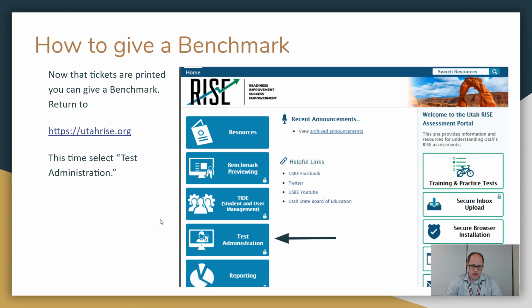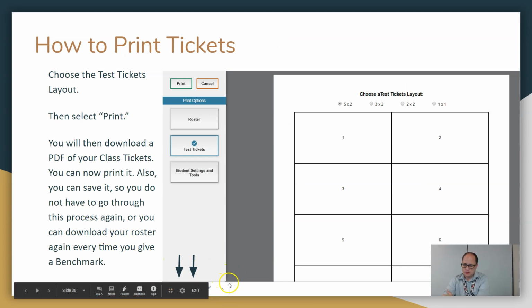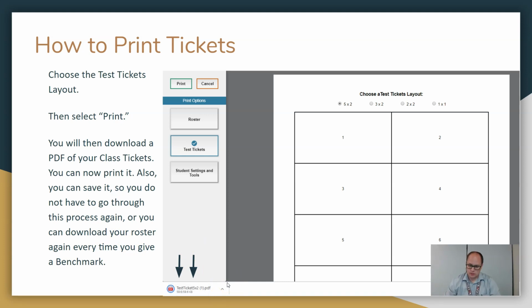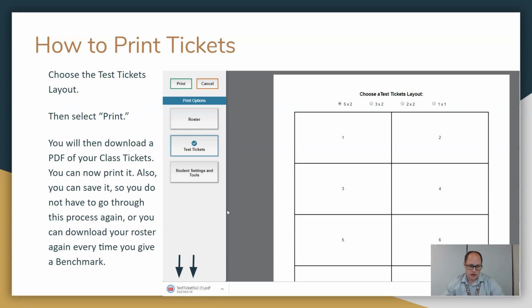So again, when you do this, you don't have to print off a new ticket every time. A lot of elementary teachers probably would like to laminate theirs, so every time they give a benchmark and then they're ready for an interim or whatever, that's all done. So 1 set of tickets for everything. No multiple tickets and remembering which one goes where. All that mess with tickets that happened last year, gone. You have 1 ticket. It's the same ticket for any of the benchmarks, interim, or summative tests you take. So not really a surprise there.